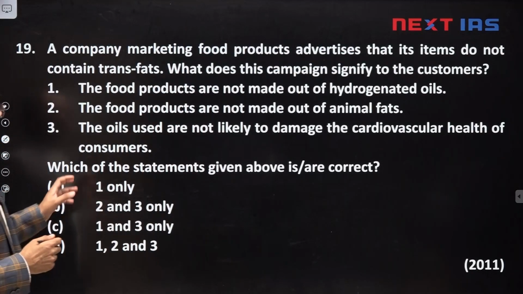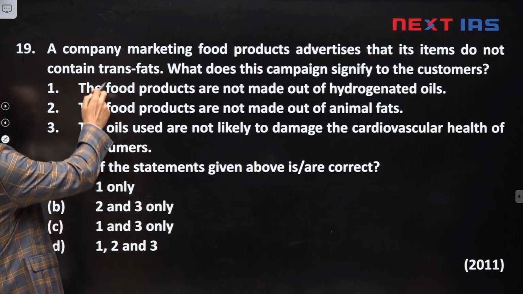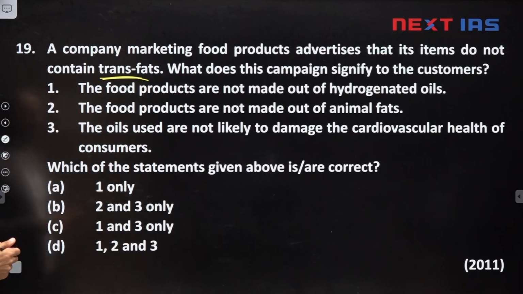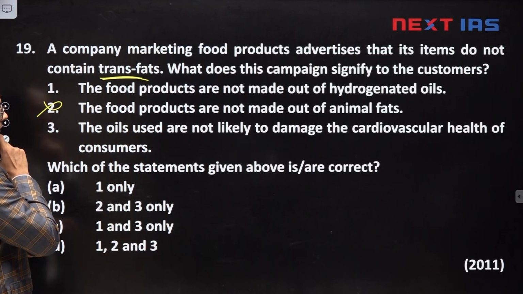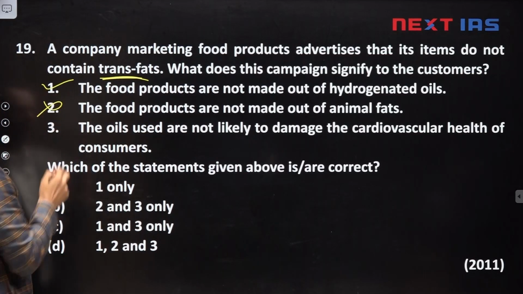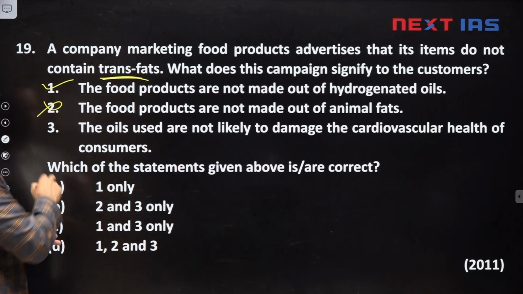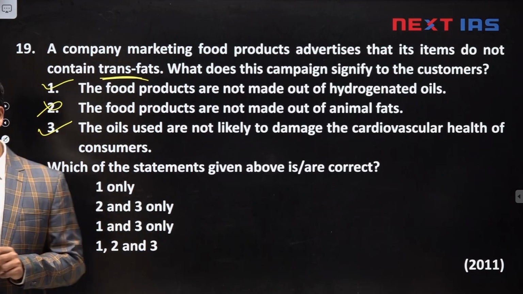Now the last question: a company is making food items which do not contain trans fat. What does the company mean by it? This is not correct, it has no relation to animal fat. The food product, this is correct. The oils used are not likely to damage the cardiovascular health of the consumer. This is correct. So 1 and 3 are the correct options.